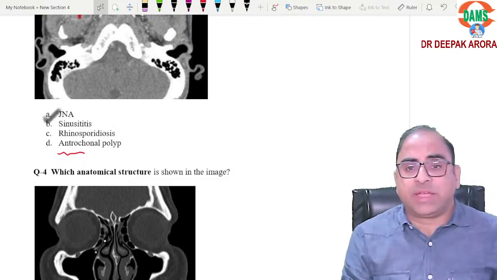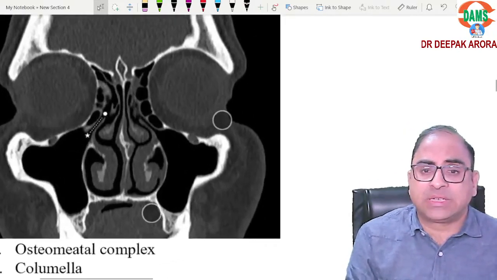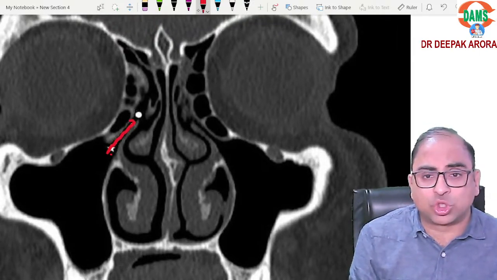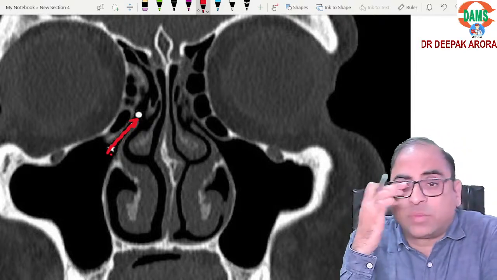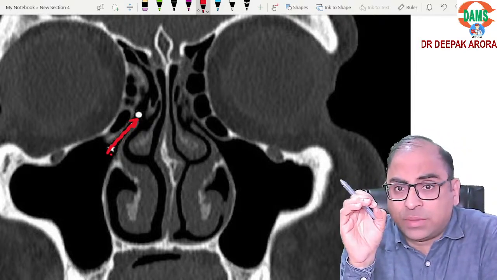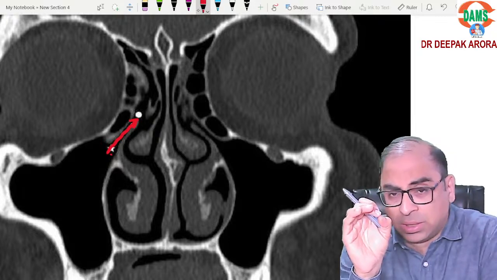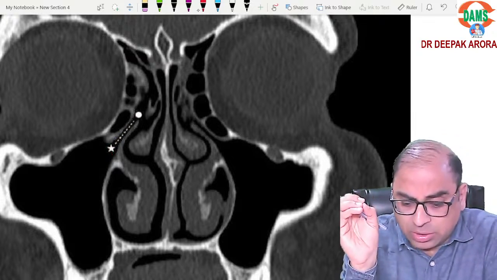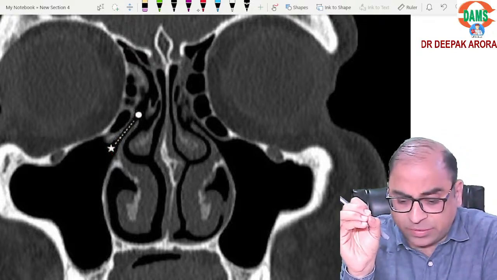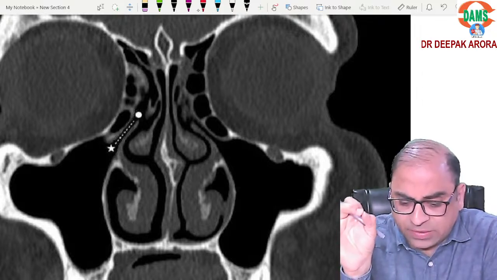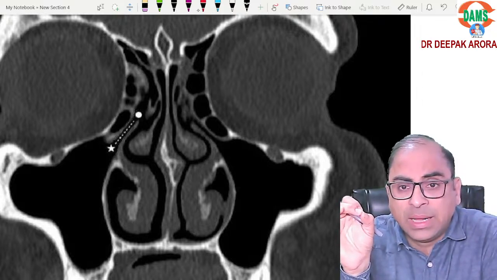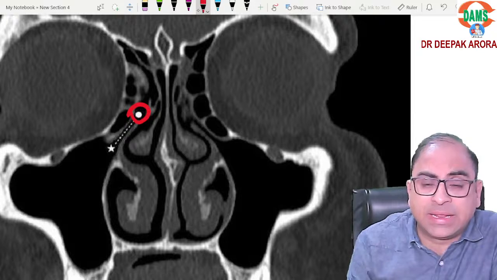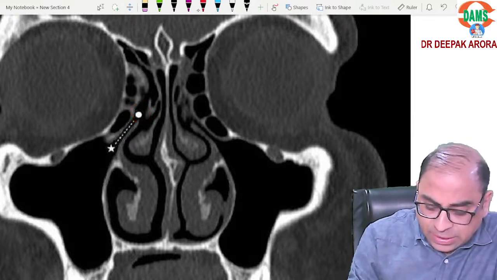One MCQ was where they showed you an image and asked you to comment on the pointed structure. Something like this was shown there. Can you write in the chat box, beta? This type of slide was there. They showed something on the lateral side of the nose. I tried my best to recollect all the MCQs, choices and images after discussing with the students. Can you update? Such a slide was shown to you. What is being pointed? It is in the nasal cavity, somewhere in the middle meatus. So what is this area? This is the area.